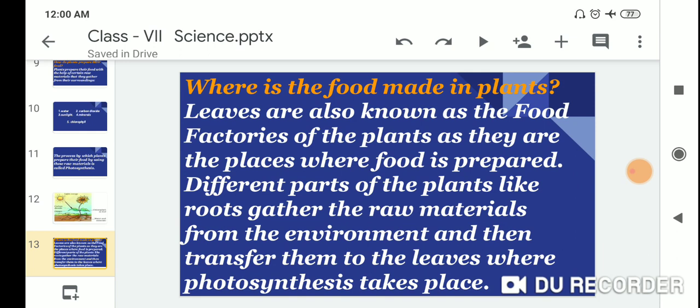Where is the food made in plants? Leaves are also known as the food factories of the plants, as they are the place where food is prepared. Different parts of the plants help: roots gather the raw materials from the environment and then transfer them to the leaves, where photosynthesis takes place.